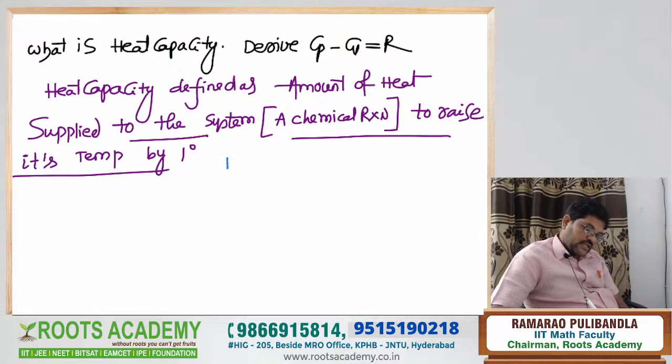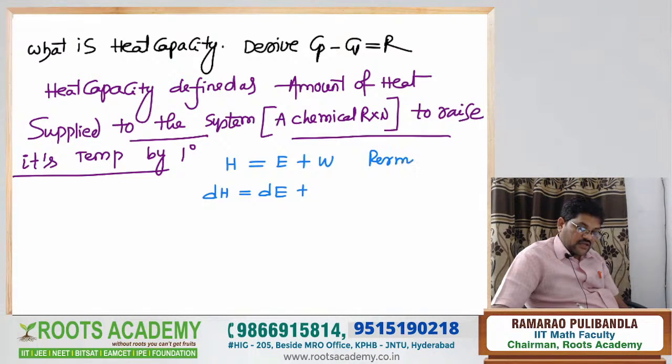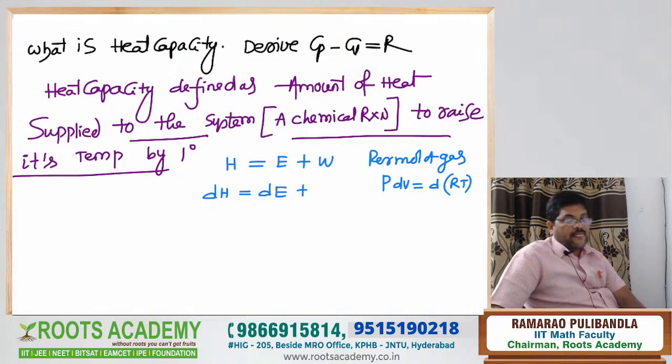You know enthalpy. Enthalpy is equal to internal energy plus work form of energy. Now, here enthalpy change dH is equal to internal energy change plus P dV. I have taken 1 mole of the gas. For 1 mole of gas, since PV is equal to nRT, P dV is equal to R dT. So you write P dV. Okay, right. From that, what do you write?